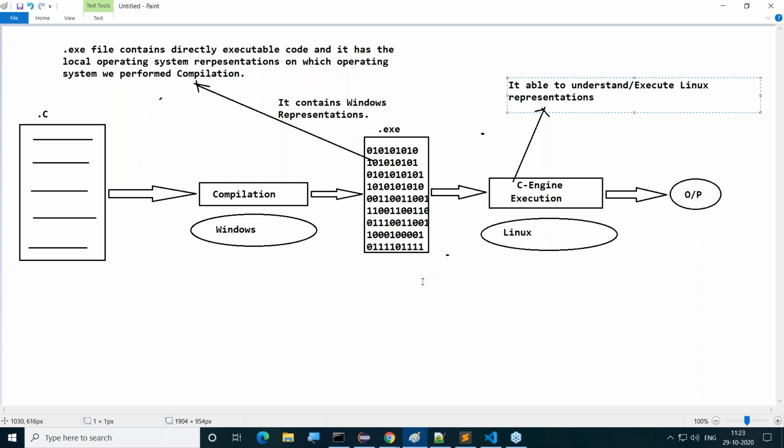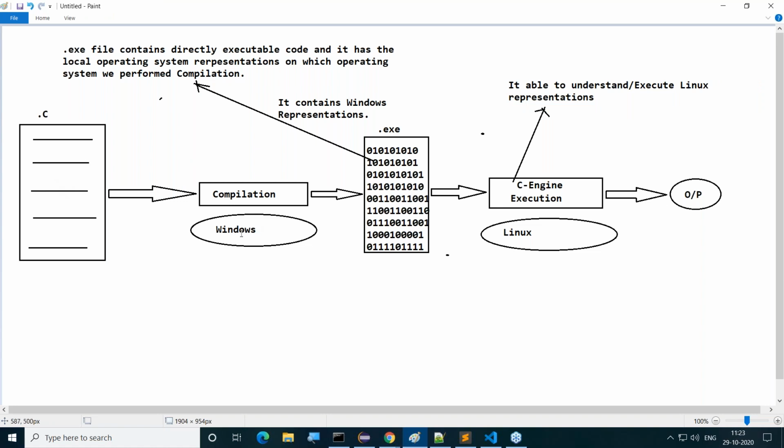Now understand, guys, what I'm telling you. Here we compile our program on Windows, so we get a Windows represented .exe file. If we give that Windows represented .exe file to the Linux operating system, the C engine is unable to understand it and unable to execute it. Why? Because the C engine is installed on top of Linux, so it requires Linux representations. It doesn't require Windows representations.